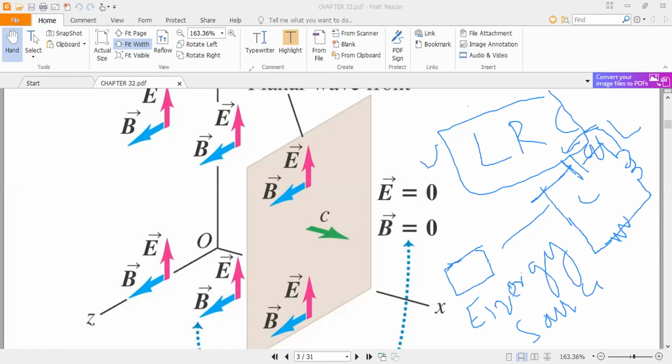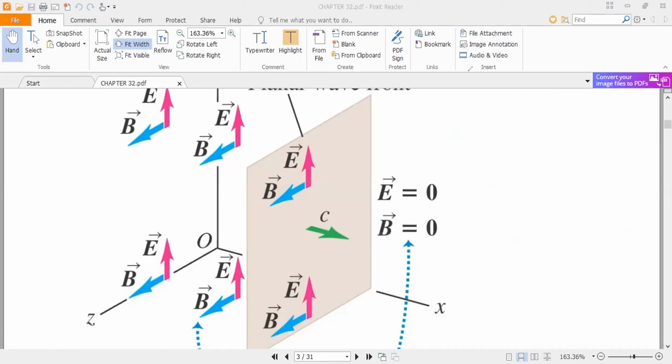If I draw it, this is the circuit, for example: this is the capacitor, this is the inductor, and this is the resistor. This is the circuit, and this is our antenna.